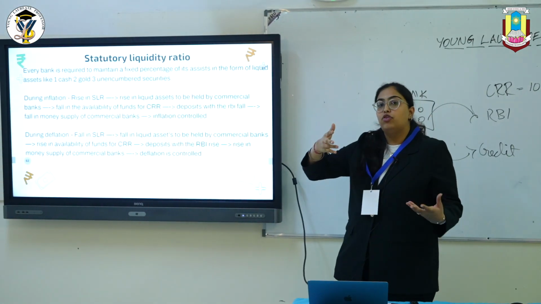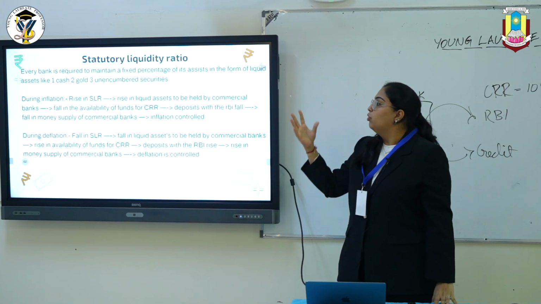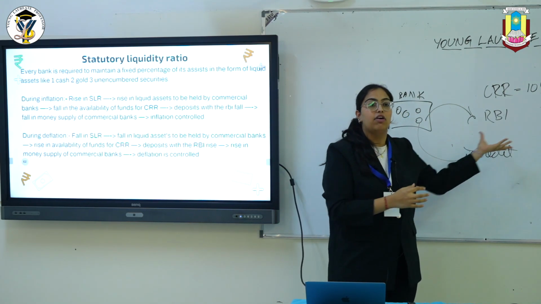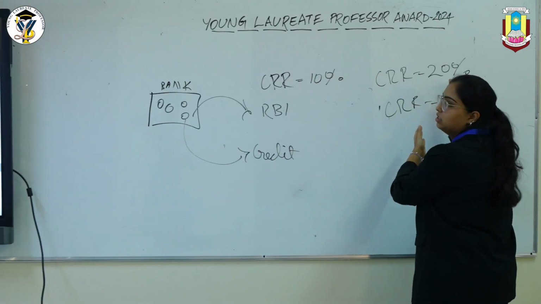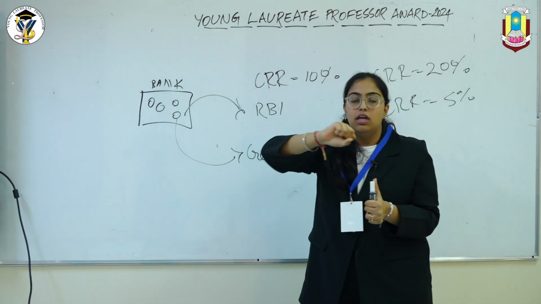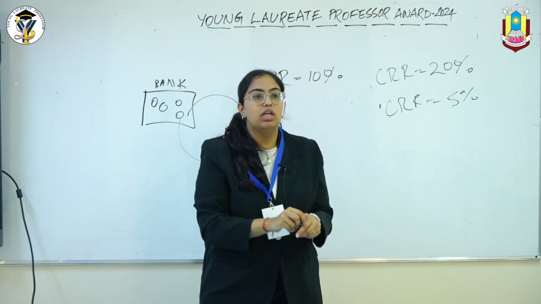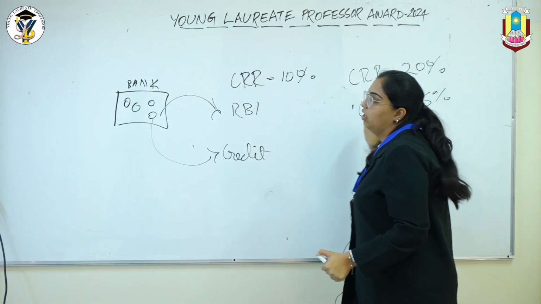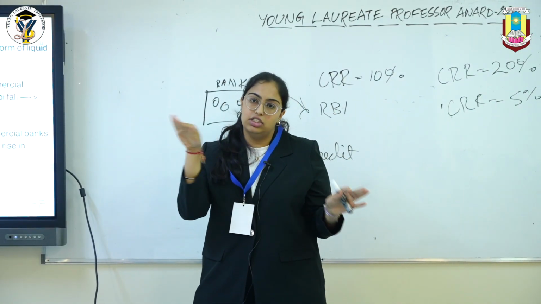Then we would have to keep more liquid assets with them, which will eventually lead to a decreased amount of money left to give out for credit. As I explained earlier, if I increase the percentage, I have very little to give to the public. If I give out less money, the inflation is controlled. But if I decrease it, I have more money which I can give out, so the deflation will be controlled.